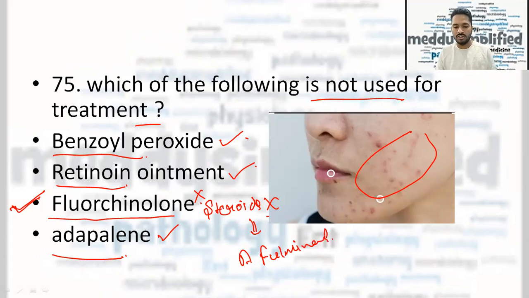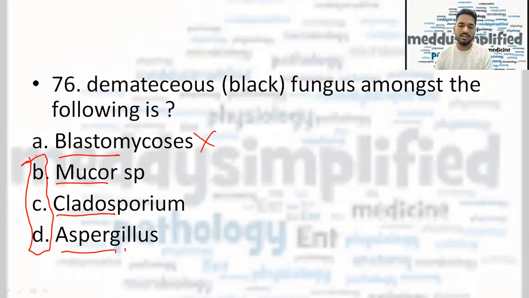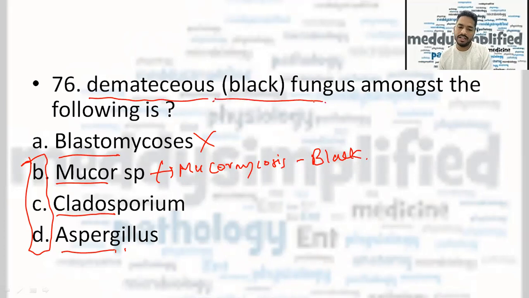That is fluoroquinolone. Now, a dematiaceous black fungus among the following is. Options were blastomycosis, mucor species, cladosporium, and aspergillus. Blastomycosis is definitely not the answer. Now, these 3 options are what the students have marked, even including me. I have marked one of these 3 options. I will not tell because I was wrong. So, mucor species, that is mucormycosis, is called as black fungus now. But the question was dematiaceous black fungus, right?